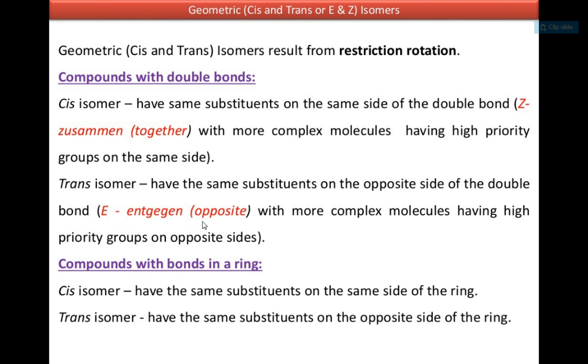Trans isomers have the same substituents on the opposite side of the double bond. E is used in IUPAC nomenclature, with the more complex molecules having high priority groups on opposite sides.